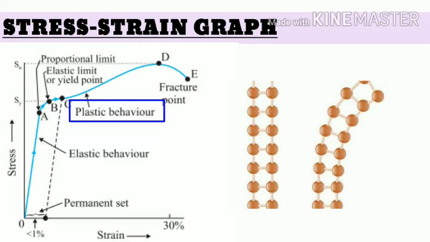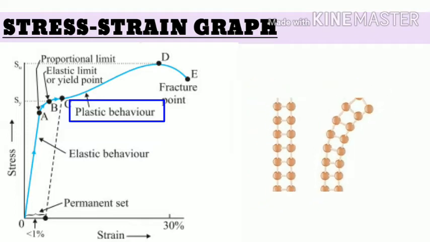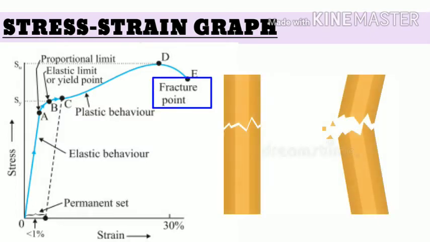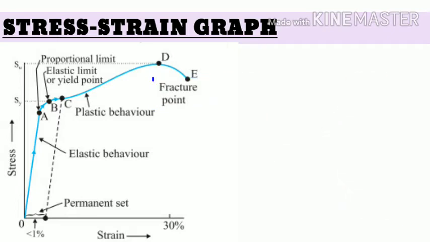Here, strain increases abruptly with a small increase in stress, which means application of a small amount of pressure causes large deformations. Point D is the ultimate strength point, that means we can apply pressure up to that point, after which the point E, which is fracture point, comes. This is the point at which the fracture of the solid takes place.